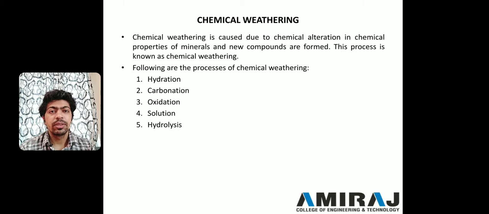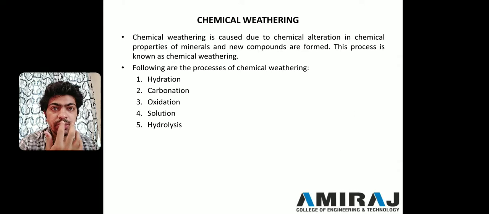Now the second type of weathering is chemical weathering. What is chemical weathering? There is a chemical alteration in the chemical properties of minerals, and new compounds are formed.